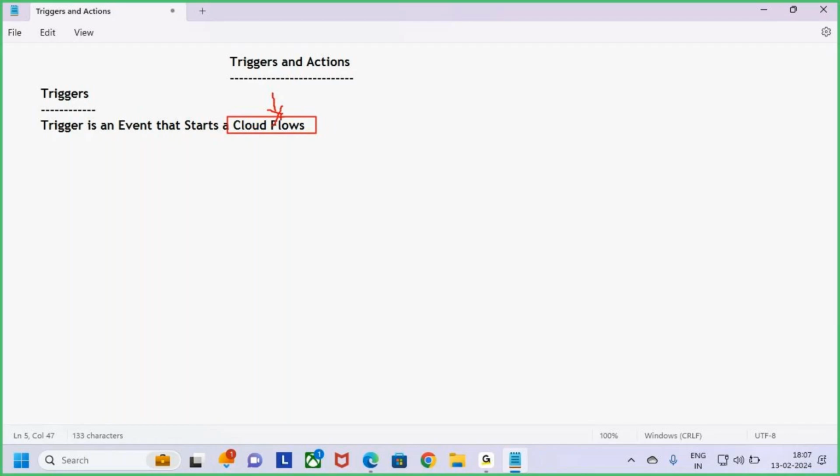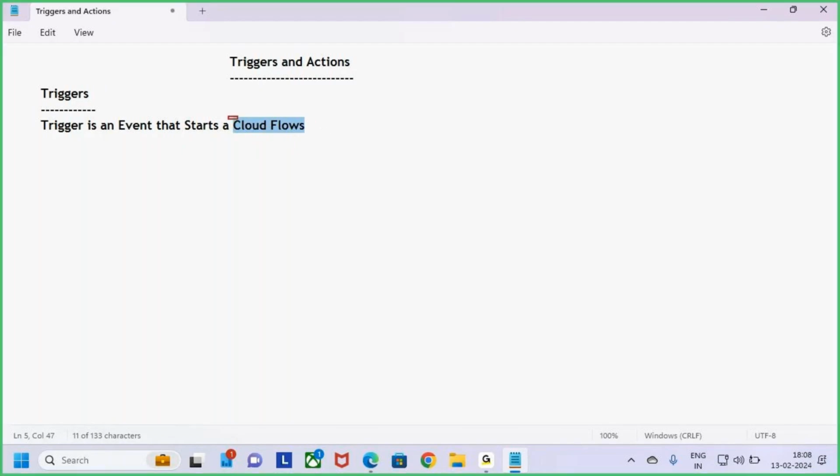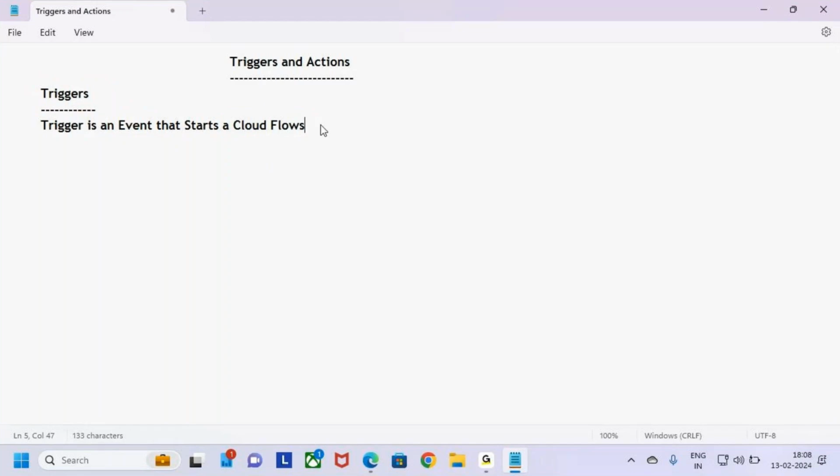In Power Automate, mainly we'll concentrate on cloud flows, as I said in yesterday's class. Whenever you want to start a cloud flow, triggers will start the cloud flows. A trigger is an event. So a cloud flow in Power Automate starts with a trigger, or we'll call it an event.